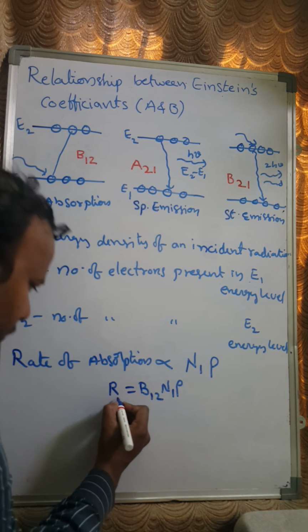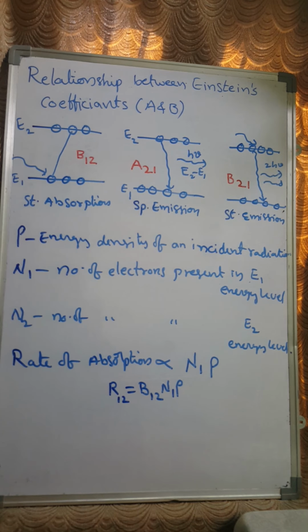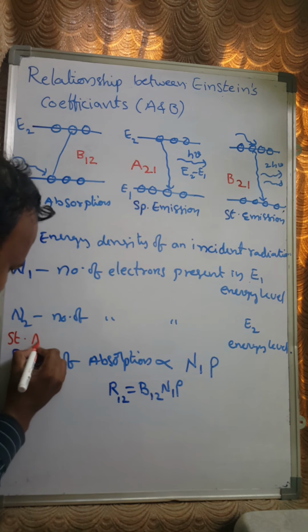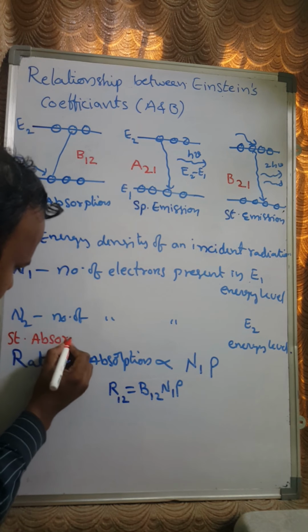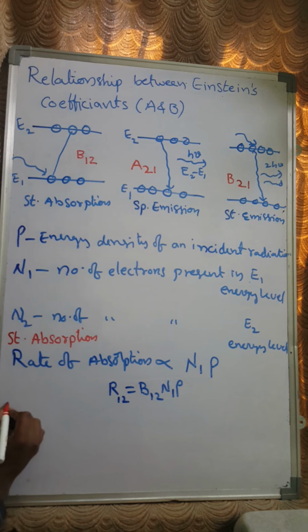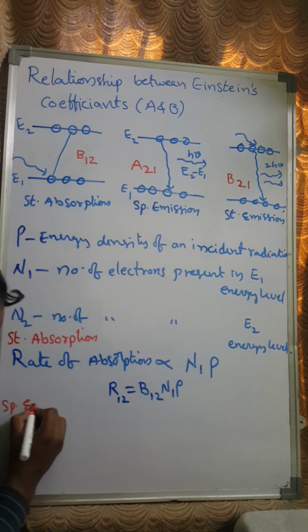So the transition is from the ground state to the excited state. Similarly, this is the rate for the stimulated absorption, right? The second one is spontaneous emission.